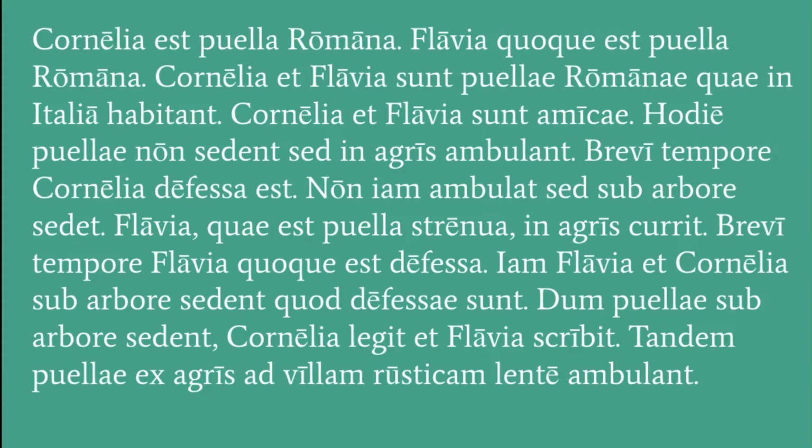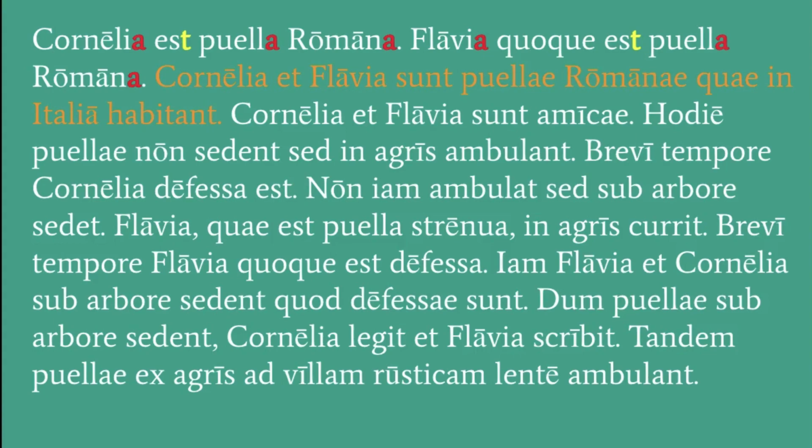So again, a pretty straightforward story. There's nothing too crazy here in terms of the vocabulary. A lot of it is overlapping from what you've already seen, but there is some specific grammar you want to understand to be able to translate this. So if you look at the first few lines, they're using the same grammar that we saw in chapter 1. The nouns are ending in A, and the verb is ending in T, which makes sense because, again, we saw A as a singular noun ending, an adjective ending, and T is a singular verb ending. So Cornelia is, Cornelia est. Makes sense.